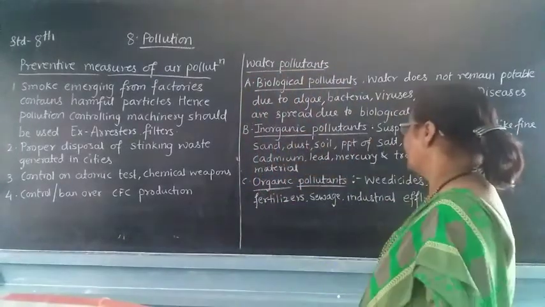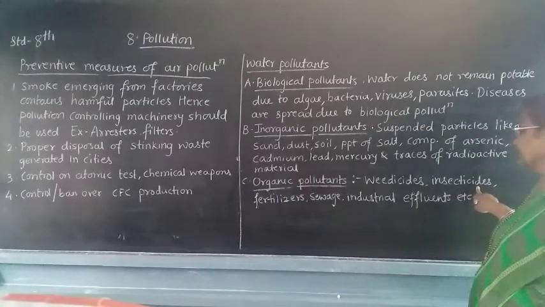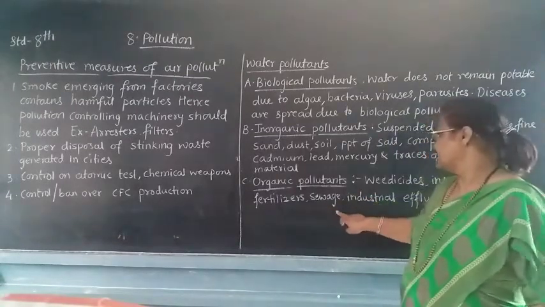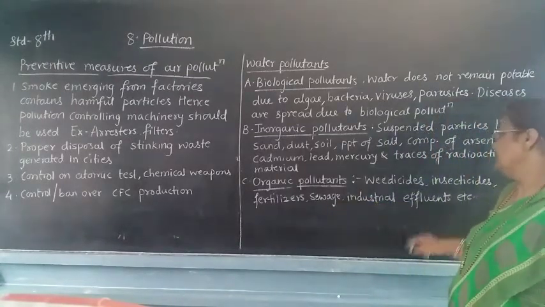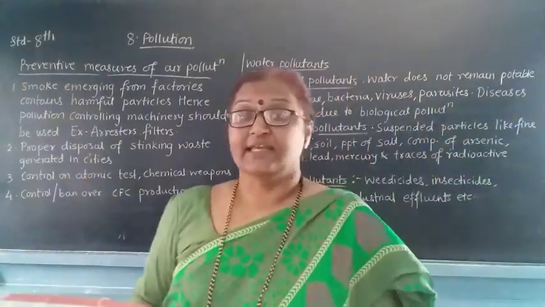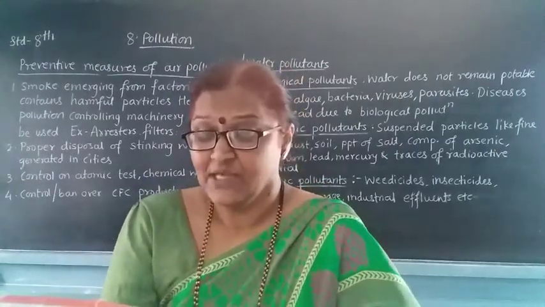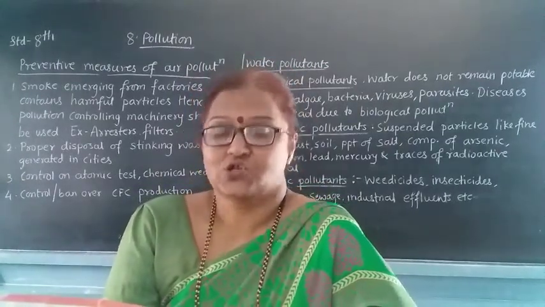Then see organic pollutants: weedicides, insecticides, fertilizers, sewage, industrial effluents. All these may cause the water to be polluted. Then see the next one, reasons of water pollution.